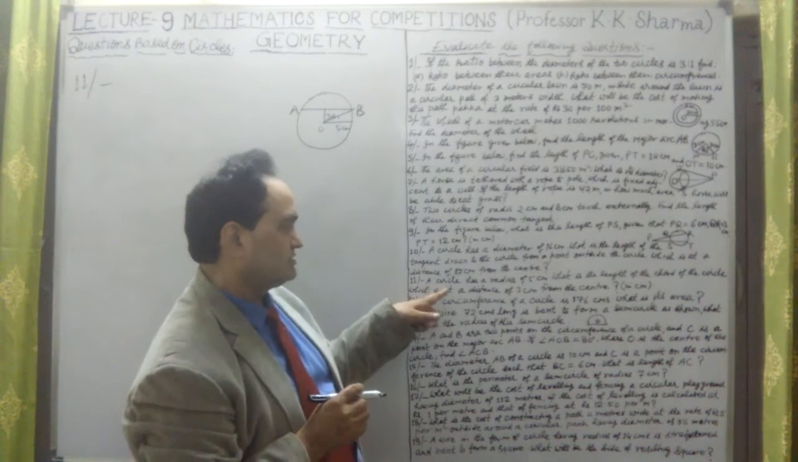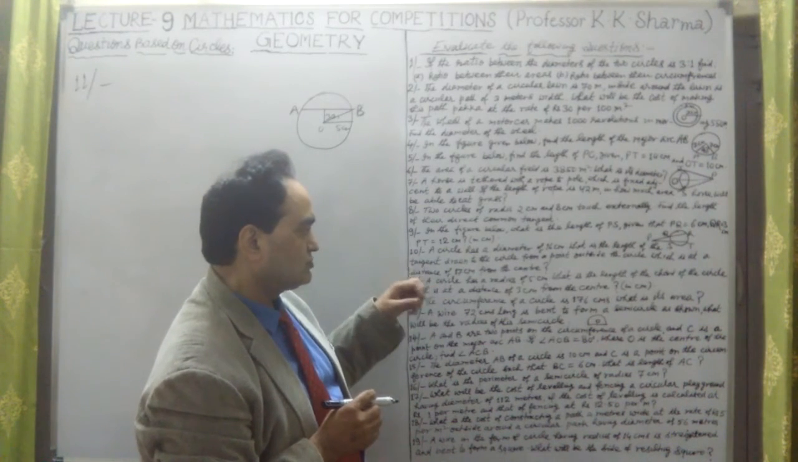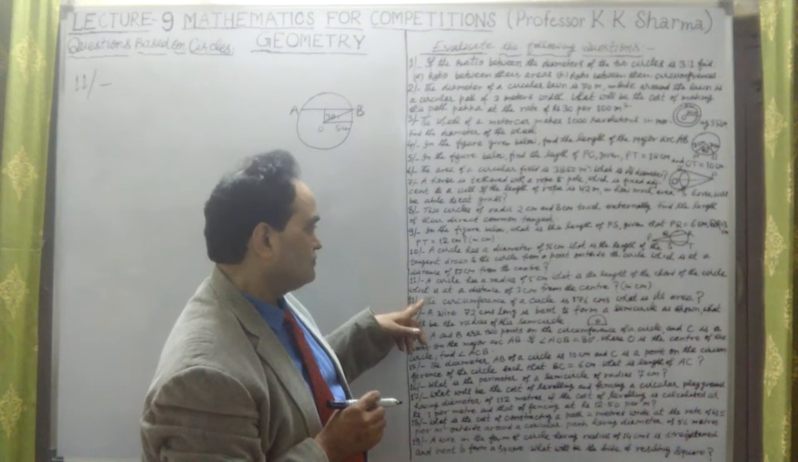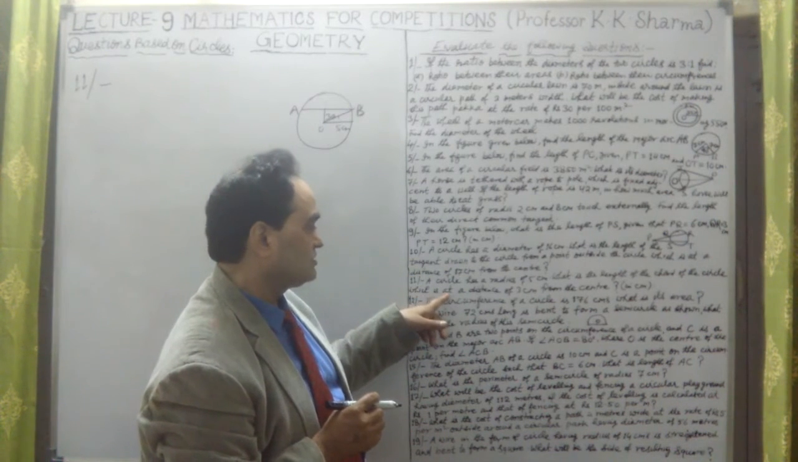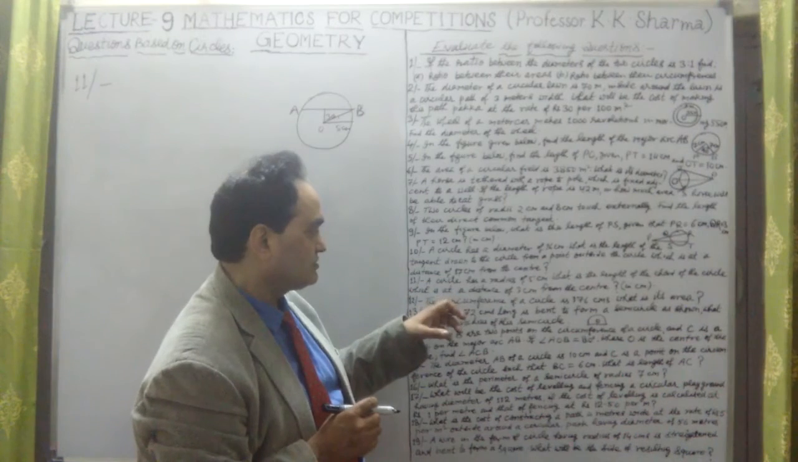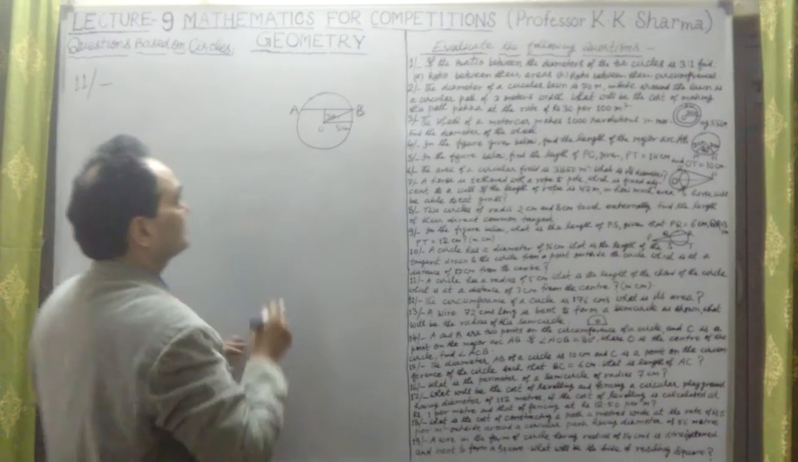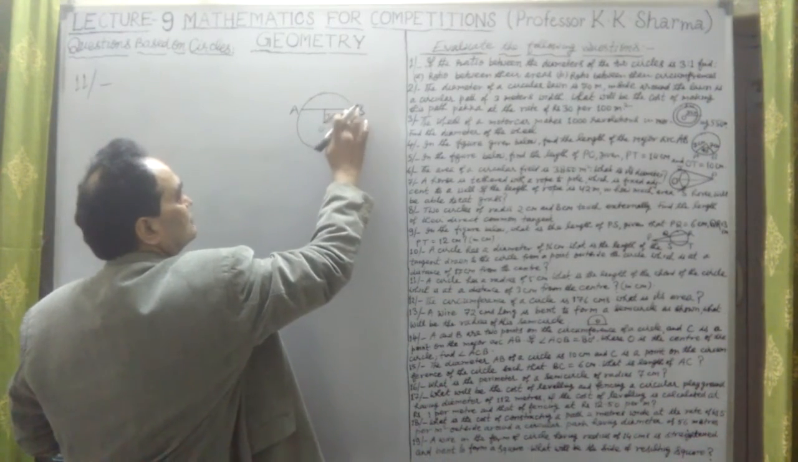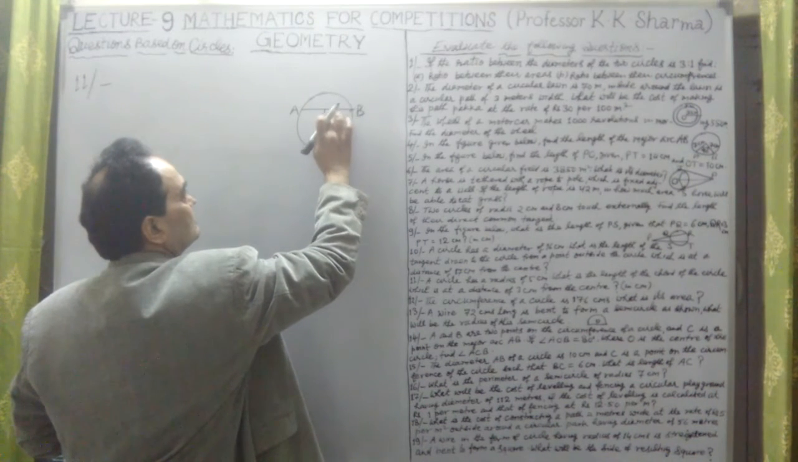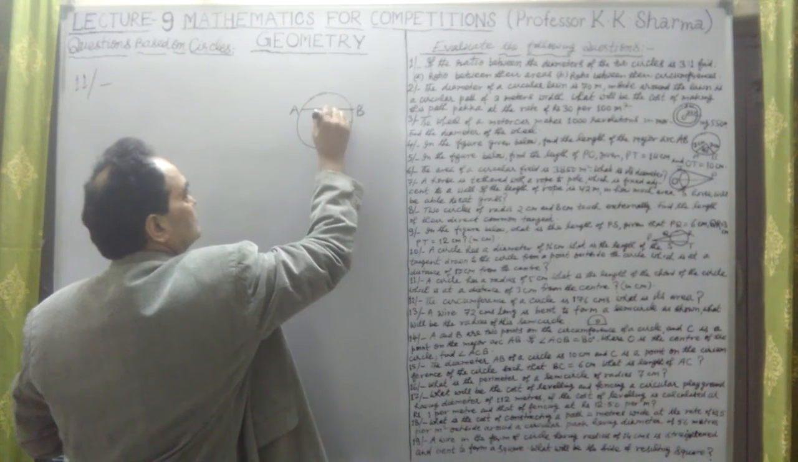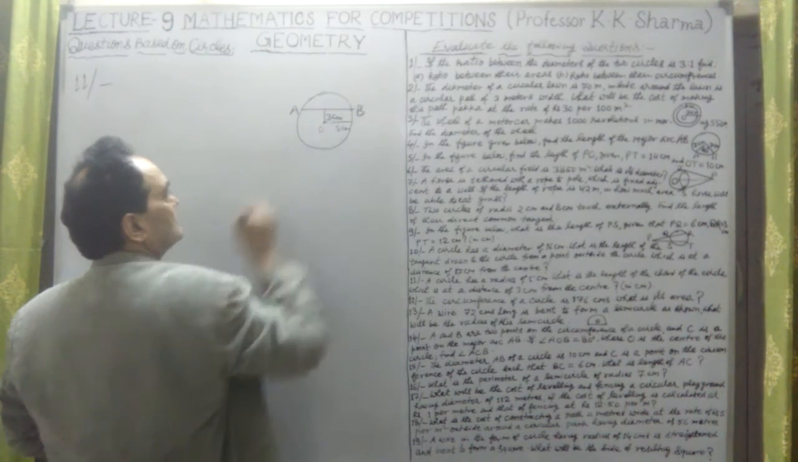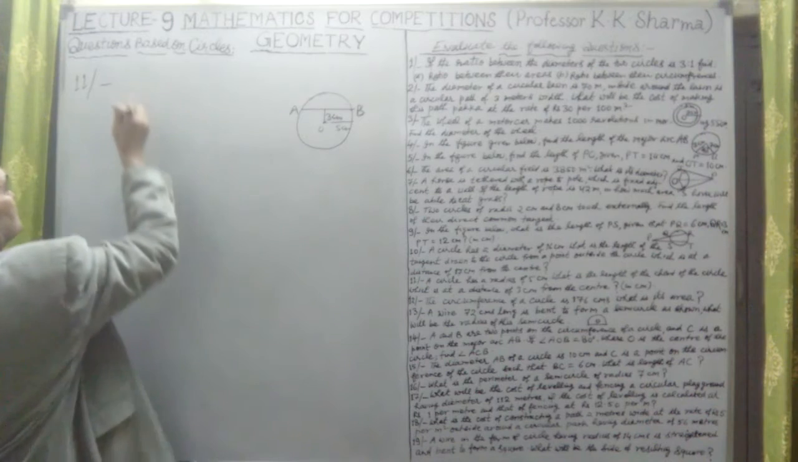The question says a circle has a radius of 5 centimeter. What is the length of the chord of the circle which is at a distance of 3 centimeter from the center? This is the center. Okay, so let me take this. At this moment, this is given to us. What is given to us?